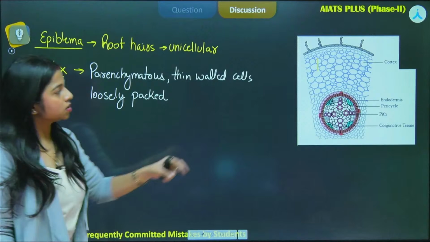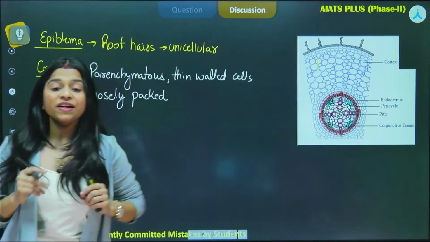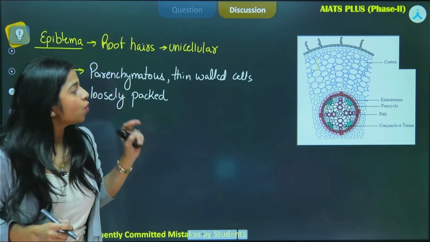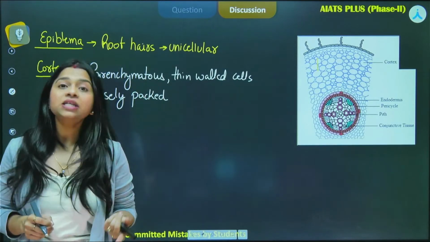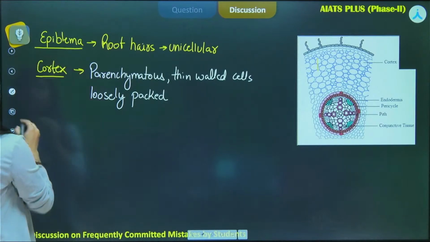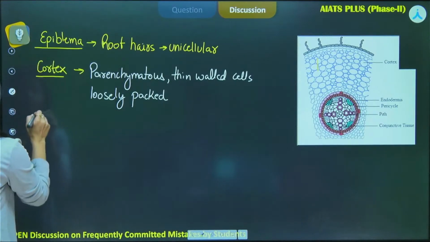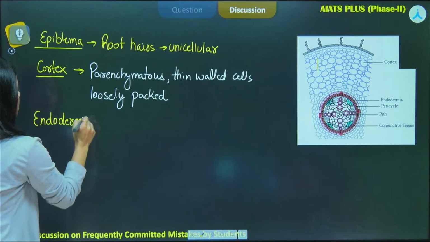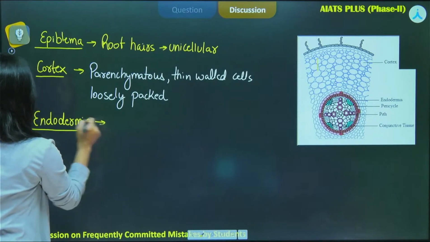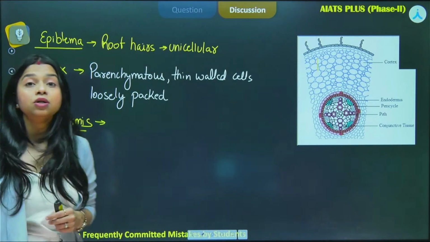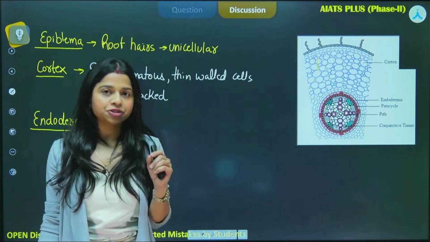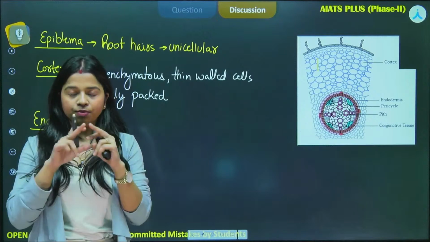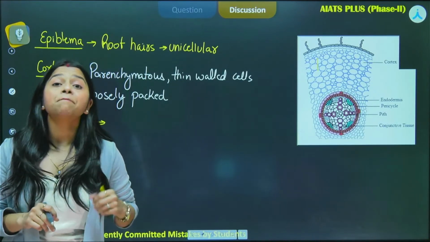All right, now this is the cortex region. Now what is the innermost layer of the cortex? Do let me know what is the innermost layer of cortex. The innermost layer of cortex is nothing but endodermis. Now again, characteristics are important for endodermis also. First of all, the layer endodermis is made up of cells that are barrel shaped.